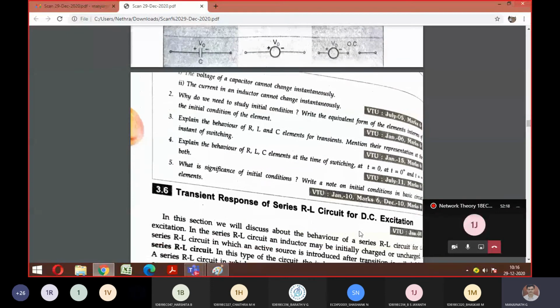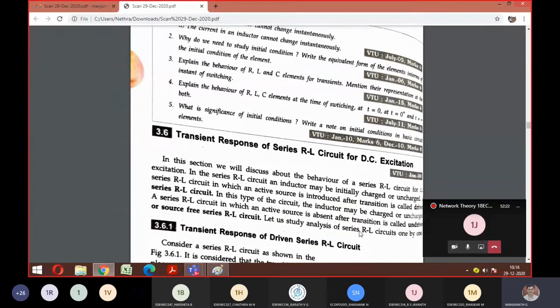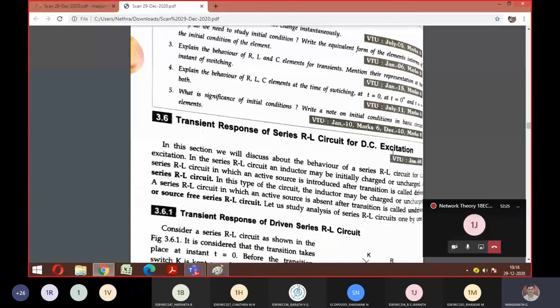So take the heading as transient response. You can see a series RL circuit. You should be very careful while reading the question. The same question will come for AC. If I replace this DC with AC, and you answer DC, then you're going to get completely zero marks.